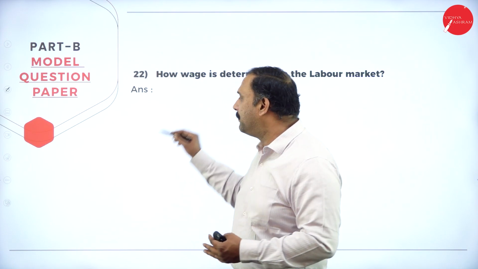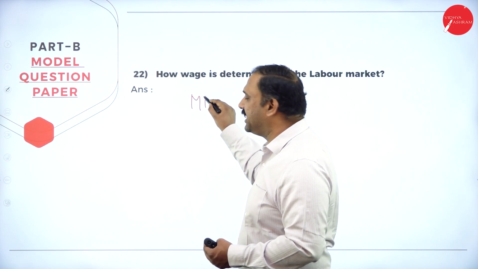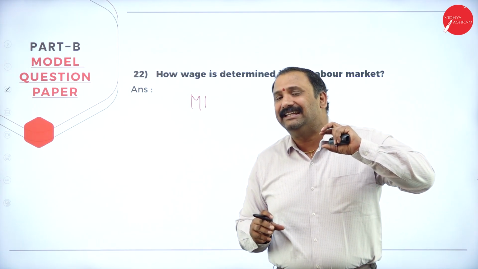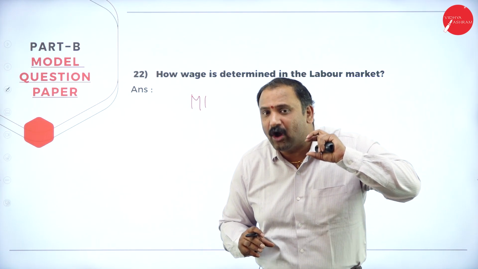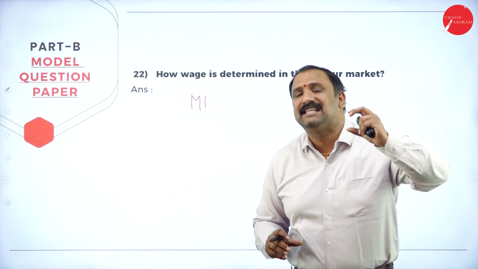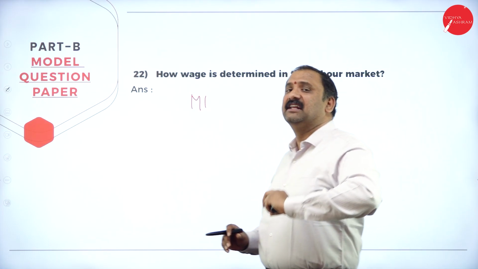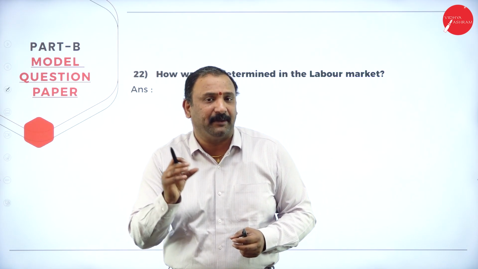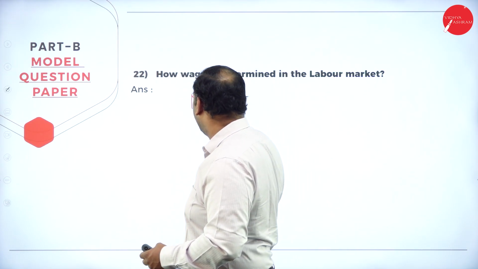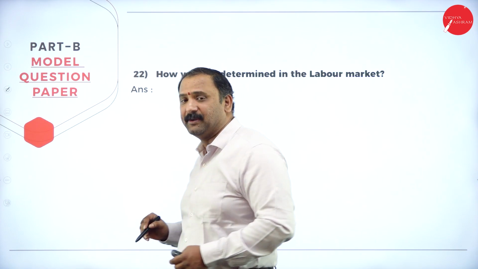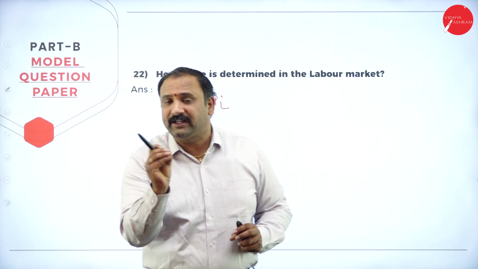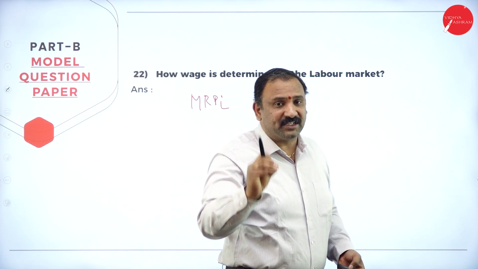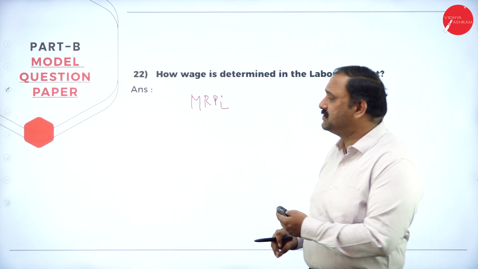Followed by, how is the wage rate determined in India? So you're going to talk about the marginal wage rate, that is the wage rate factor. You are going to determine the availability of labor versus the demand for the skill that's in the market. So the MRPL, the marginal revenue productivity of labor, what we are talking about, that's very, very important here. Why? Because that determines the amount that is going to be paid to a worker depending on the situation, depending on the demand for his skills.